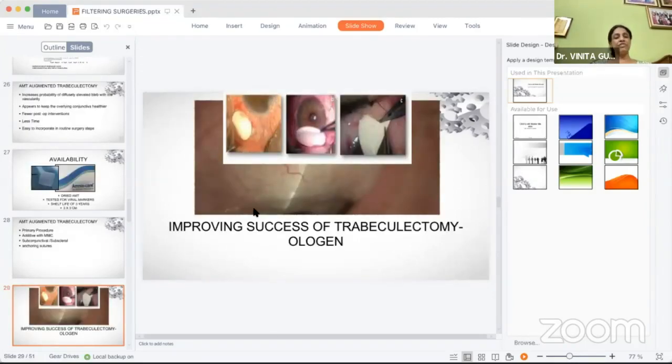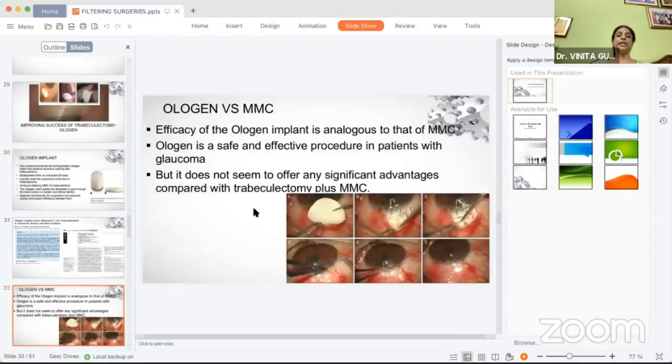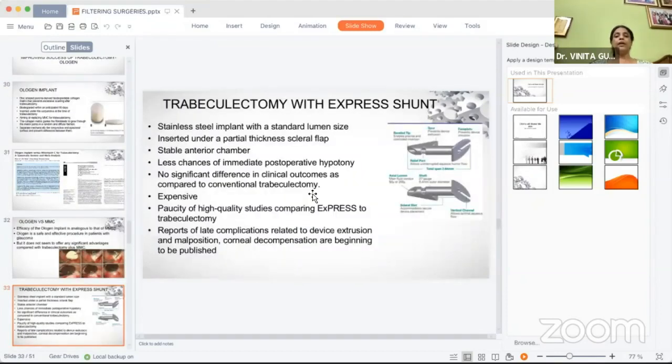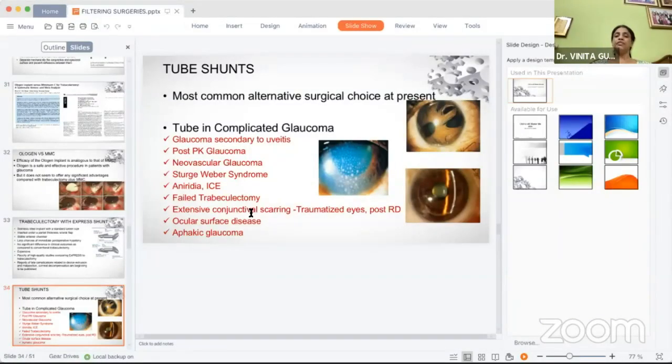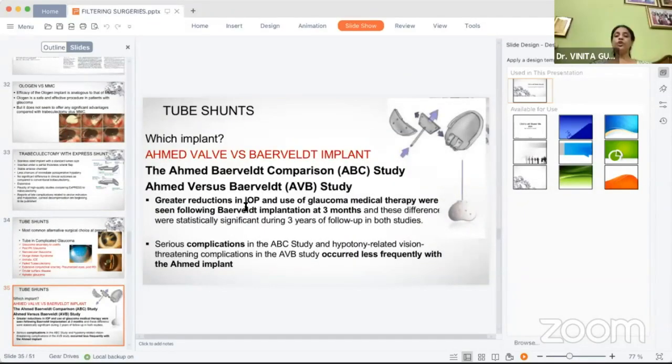Another substance which is being used is the Ologen, which are collagen implants that are biodegradable. Again, there are multiple meta-analyses and systematic reviews which have shown that the efficacy is similar to that of MMC, and however, it does not offer any significant advantages as compared to MMC. Then we also had the Ex-PRESS shunt, but its use is not in vogue because of its cost and also because of the paucity of high quality studies with it. Then we have the tube shunts, which are again a common surgical alternative used in various complicated glaucomas. Which valve to use? Various studies have used the Ahmed valve or the Baerveldt valve. The choice will depend upon whether we want immediate IOP control in the immediate post-operative period, or we can delay the IOP control.